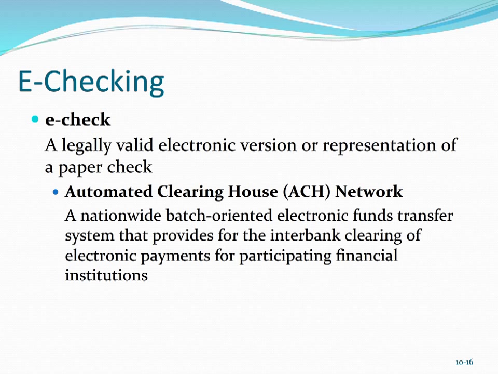Some of the benefits of e-check processing include reducing the merchant's administrative costs by providing faster and less paper-intensive collection of funds. It improves the efficiency of the deposit process for merchants and financial institutions. It speeds the checkout process for consumers. It provides consumers with more information about their purchases on their account statements, and it reduces the float period and the number of checks that bounce because of non-sufficient funds.